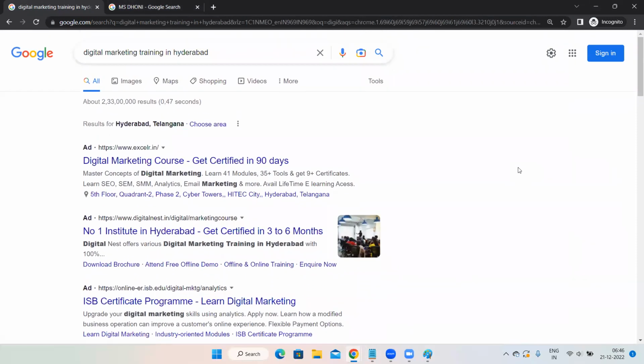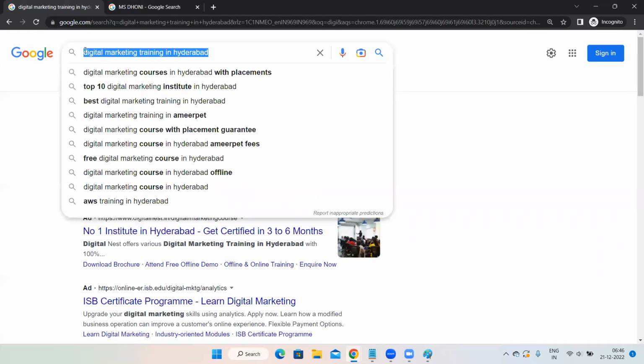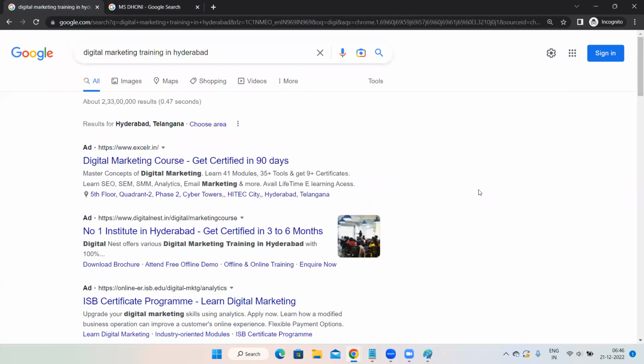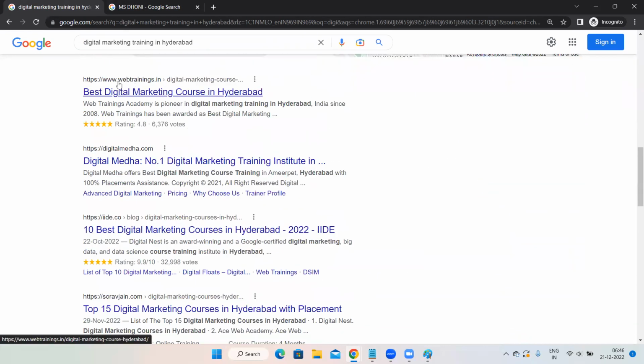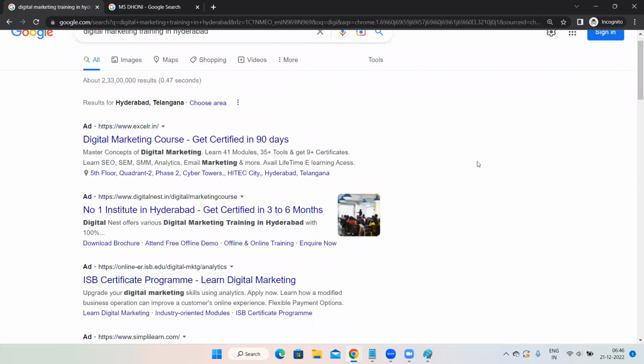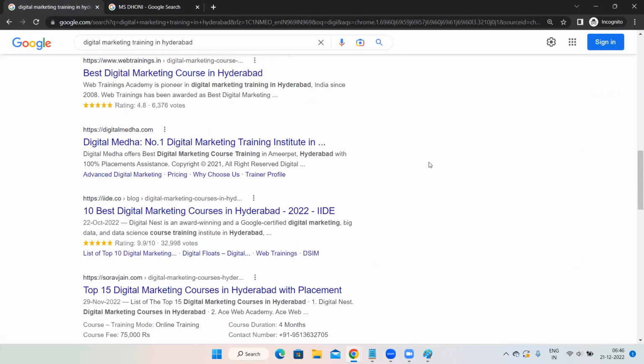See, when two people are competing for a single keyword, here I'm taking an example of us both, but there are lakhs of people who want to show their website for this particular keyword. There is lots and lots of competition. Then how will Google decide which website should appear first, and which appears after that? How did Google decide these positions? I'm not talking about advertisements, I'm just talking about the organic or SEO results.